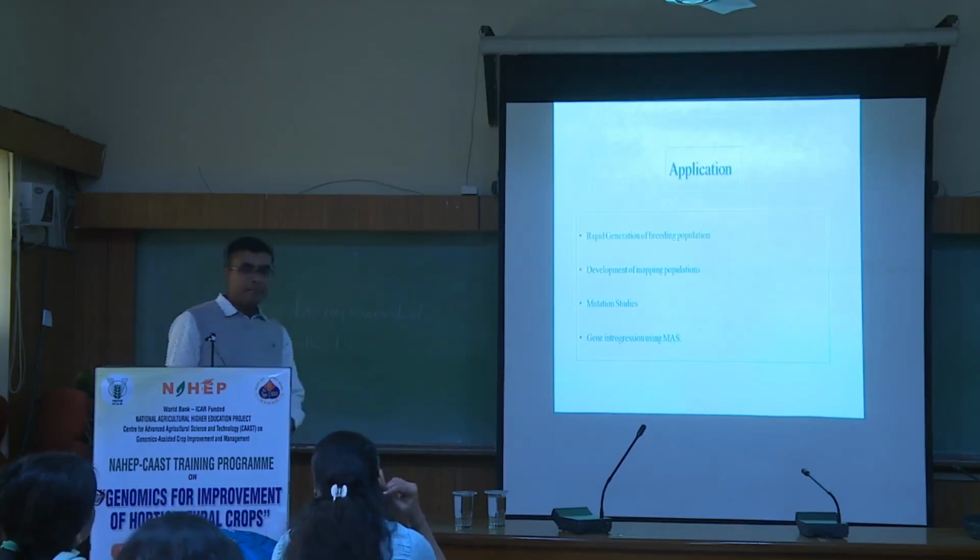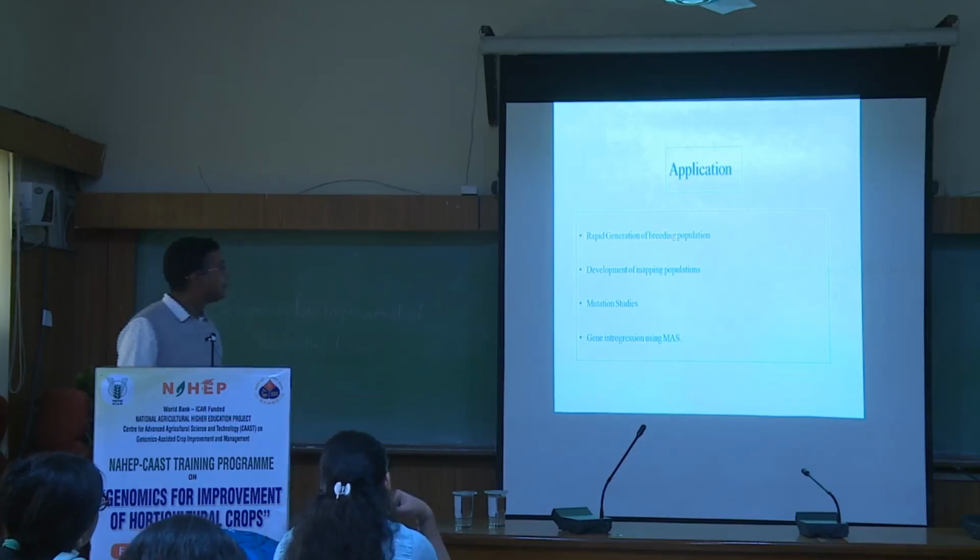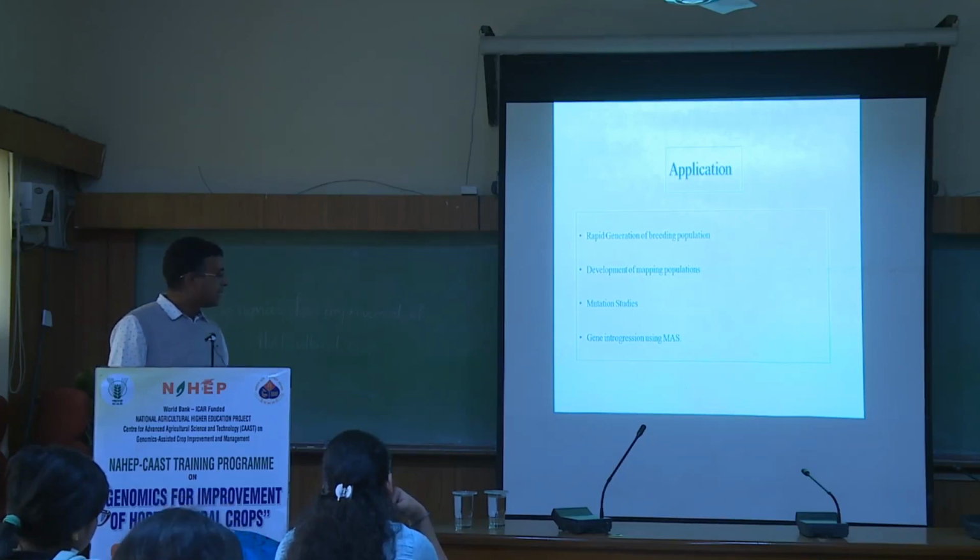Then these are the different applications of speed breeding, that is rapid generation of the breeding population. For many things it could be done: development of the mapping population, mutation study, gene integration through marker-assisted selection.